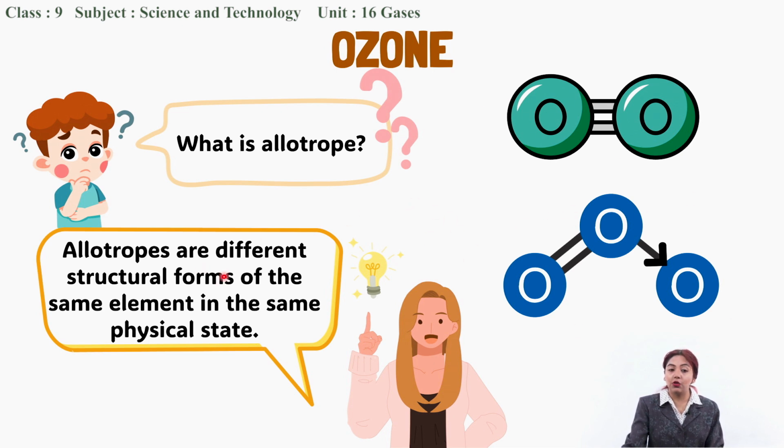So what is an allotrope? Different structural forms. You can see they have different structural forms, but they are made up of the same element, that is oxygen, and they stay in the same physical state, that is gaseous state. That's why ozone is known as an allotrope of oxygen.